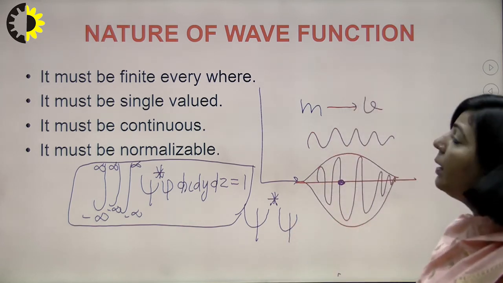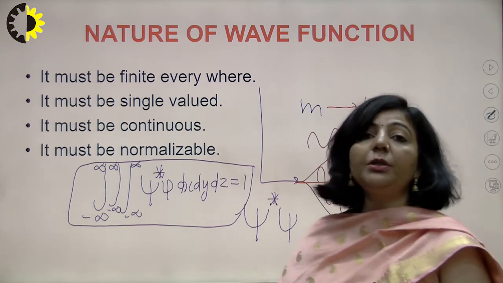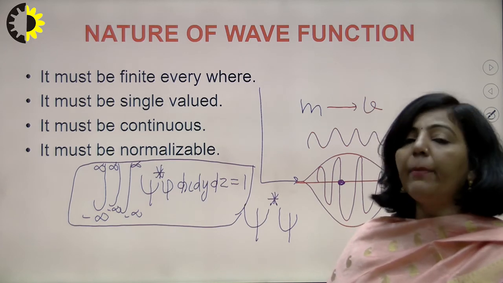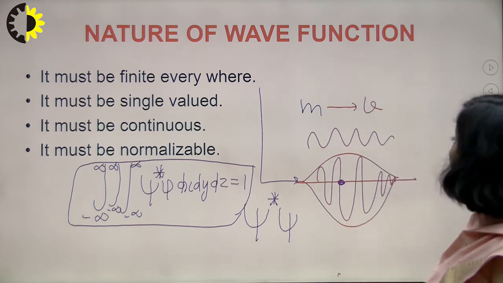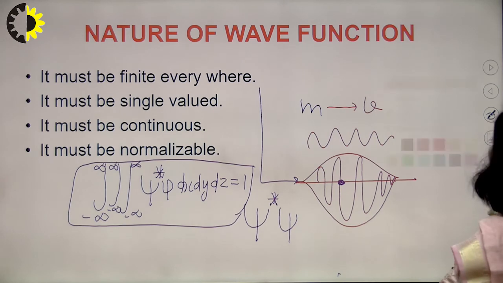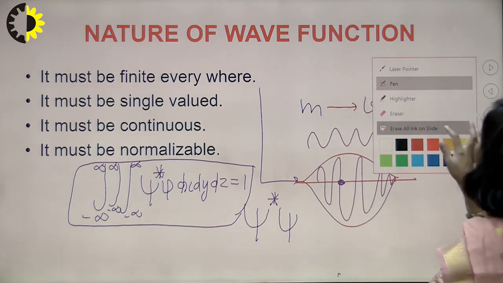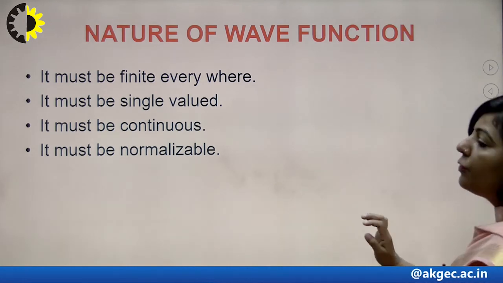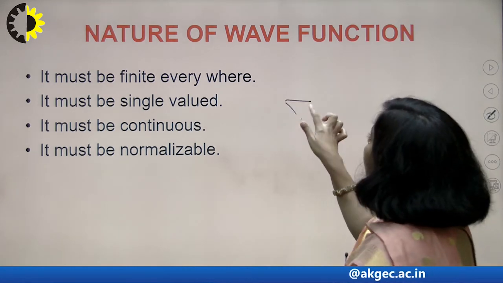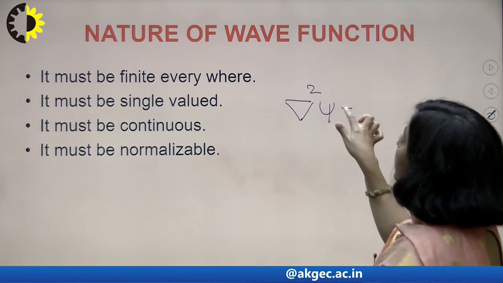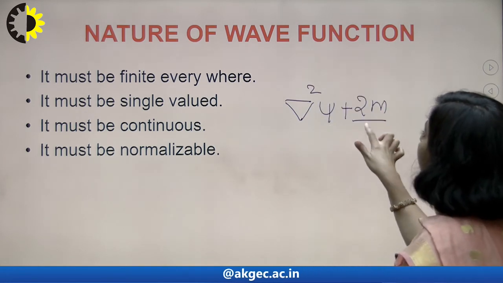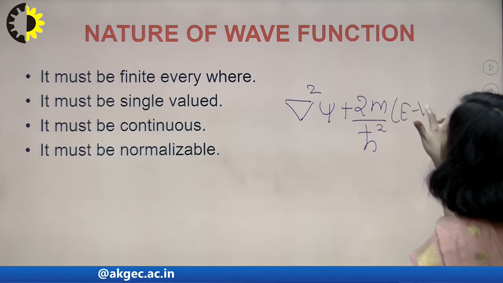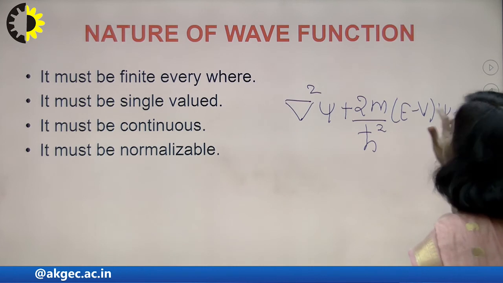So this is your Schrodinger wave function, its significance and the nature of the wave function, and I have already explained about the Schrodinger equations. So lastly I am representing those Schrodinger equations once again. What are your Schrodinger equations? The first equation, which is your time independent equation, is del square psi plus 2m upon h cross square into E minus V psi equals 0. This is your time independent equation.